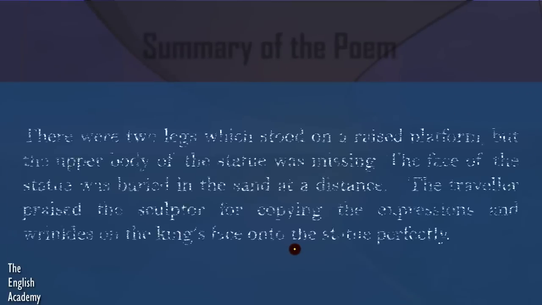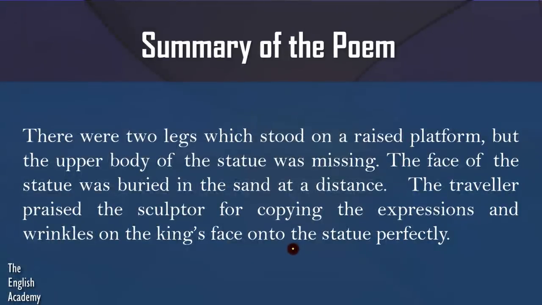Further, the traveller describes the remains that he saw. He says, there were 2 legs which stood on a raised platform, but the upper body of the statue was missing. He just saw 2 legs that were standing in the desert on a raised platform. But the upper part of the statue was nowhere to be seen.